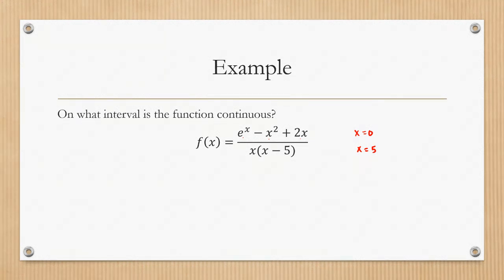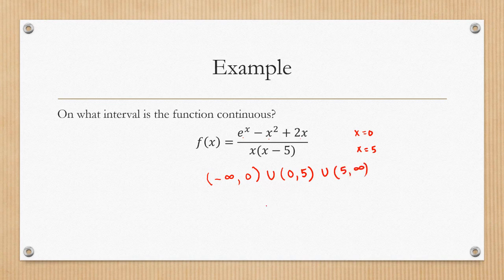If I look at interval notation, I want to remind you about interval notation. This function is going to be continuous from negative infinity all the way up until you get to 0, not including 0 because it's not continuous at 0. And then it's going to be continuous from 0 to 5. And then it'll be continuous from 5 to infinity.